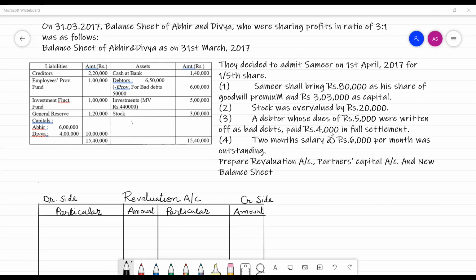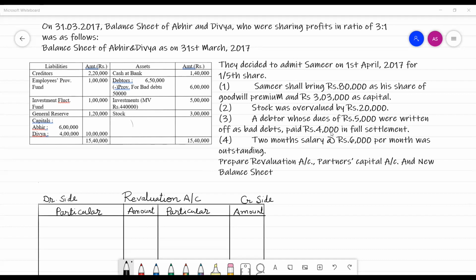And the last item is stock. Stock is rupees 3 lakh. They decide to admit Sameer on 1st April 2017 for 1/5 share. Sameer shall bring 80,000 as his share of goodwill and 3,03,000 as capital.